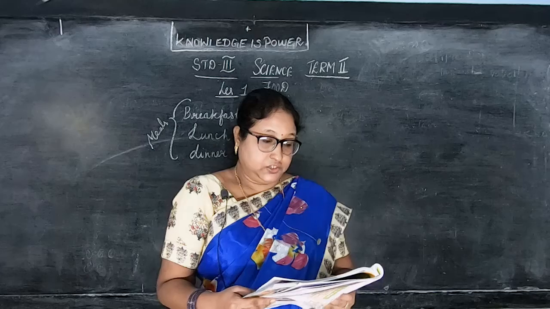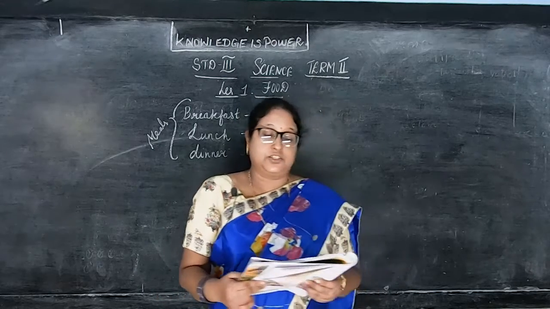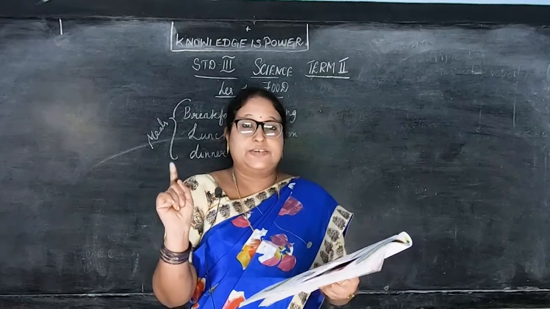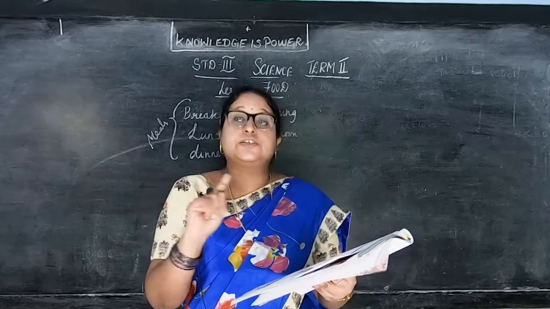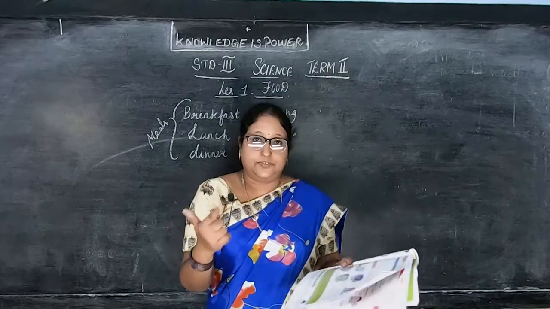Then, see children, those who have the book, page number 43. Try to answer there. Look at the pictures of different activities. In these two questions I've asked, which activities are healthy and which activities are not so healthy. Which healthy activities you have to write, which are not healthy you have to write there.